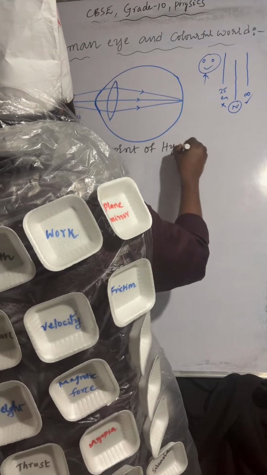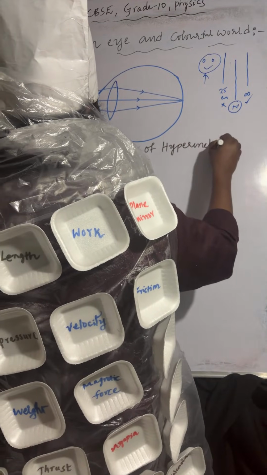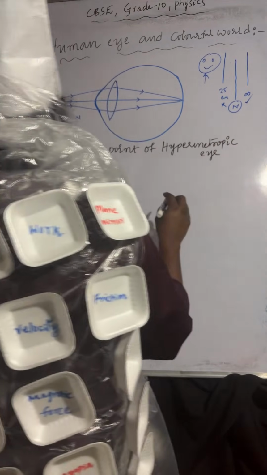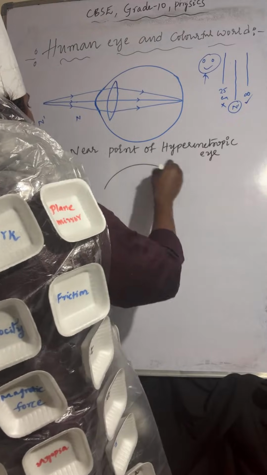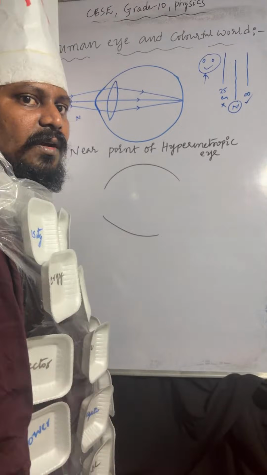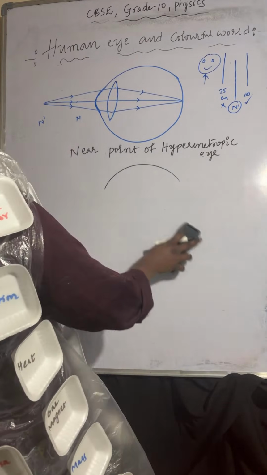Coming to the hypermetropic eye, how to draw the hypermetropic diagram?